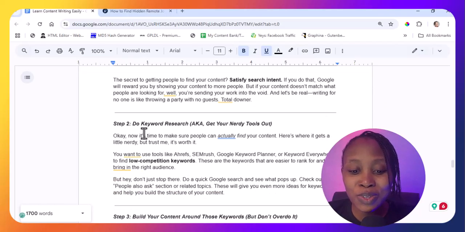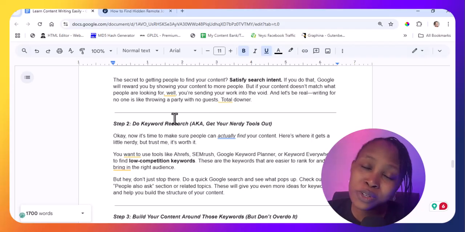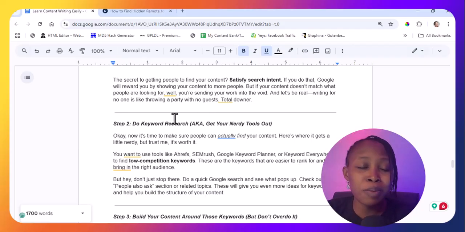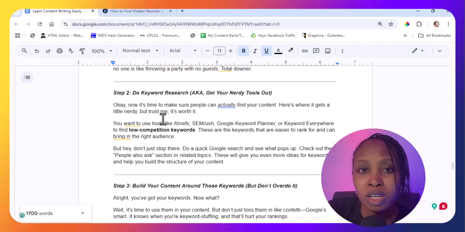So I use tools like Ahrefs. You can use tools like Google Keyword Planner. You can use SEMrush. You can use Answer the Public. There are a plethora of tools that you can use to discover what people are searching for. When you use those tools, I use Ahrefs, you also see the search volume. Search volume is the number of searches that a particular keyword has.